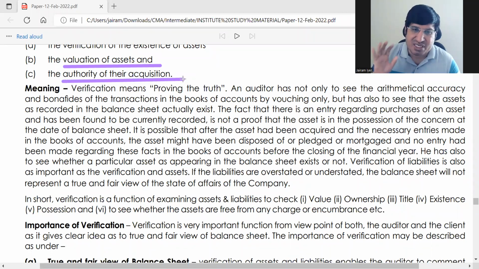Three things have to be seen in verification of assets. It is the same thing we have just discussed.